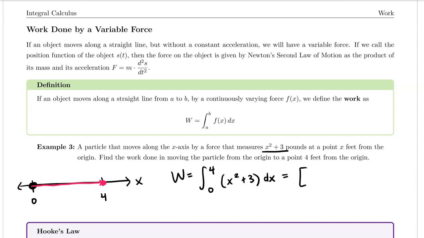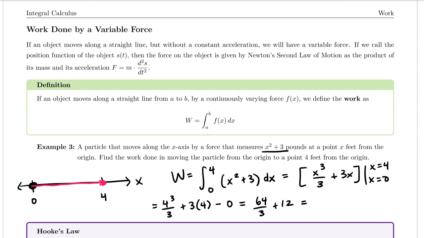So now I just take the antiderivative, and if we simplify that, it ends up being 33 1/3. And then we're in pounds, so the units of measurement for this would be foot-pounds. So that's our final answer for this example.